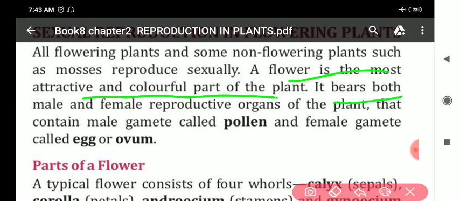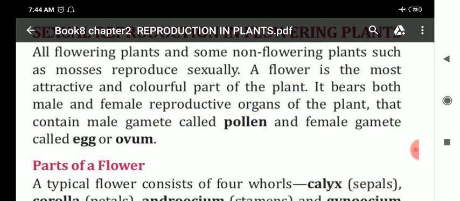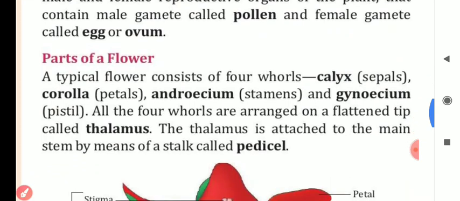It bears both male and female reproductive organs. The flower has both male and female reproductive organs that contain the male gamete, known as pollen, and the female gamete, the egg or ovum.